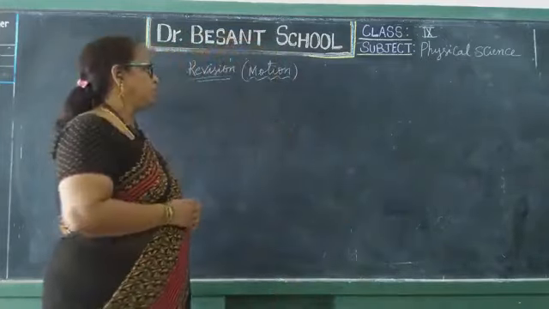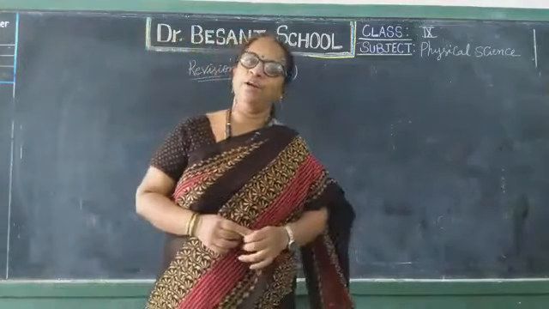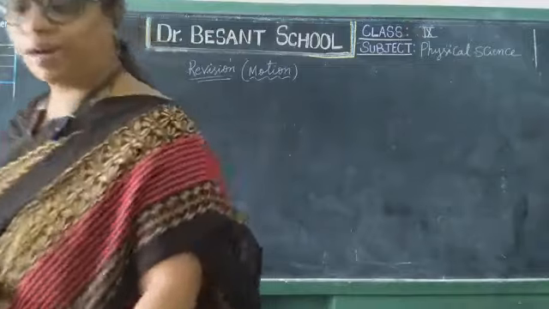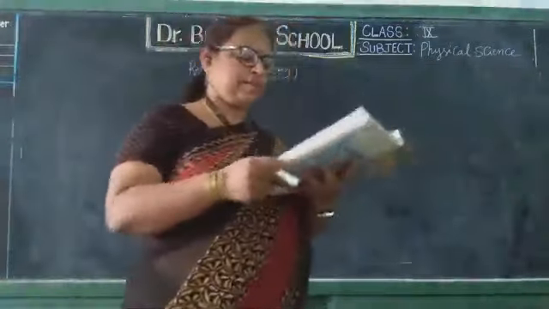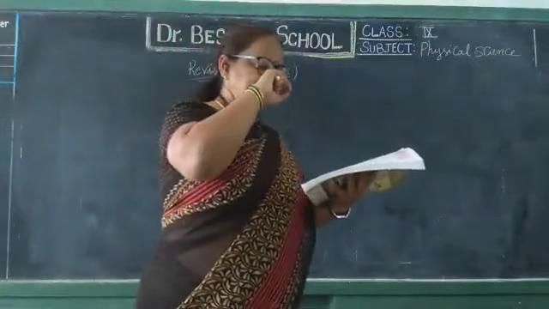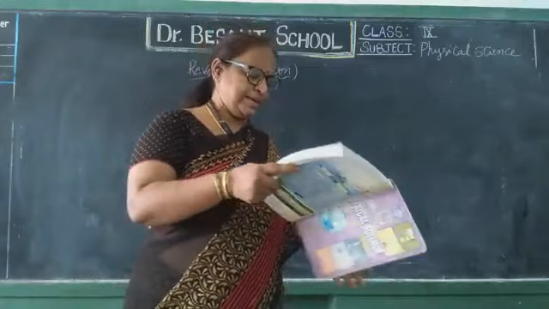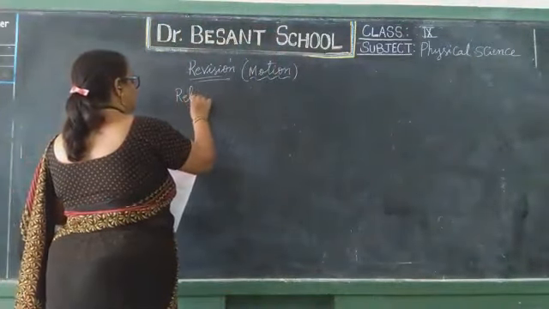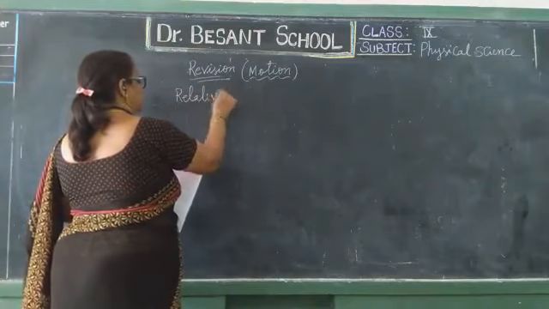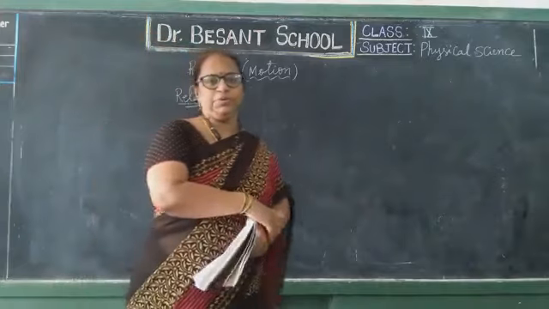Good. Today we are going to do the revision on the first chapter, Motion. What all we learnt in motion and what the main important topics are, we will discuss. In this chapter, we have learnt the important term relative.